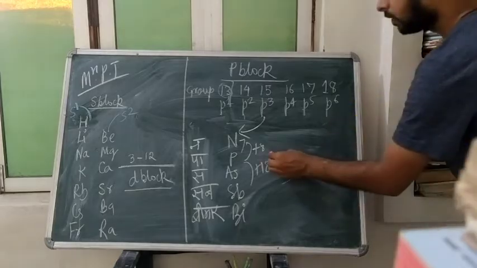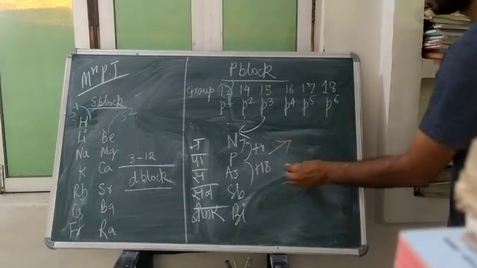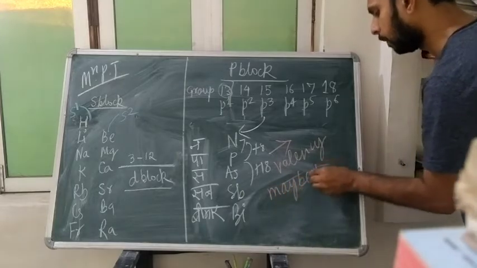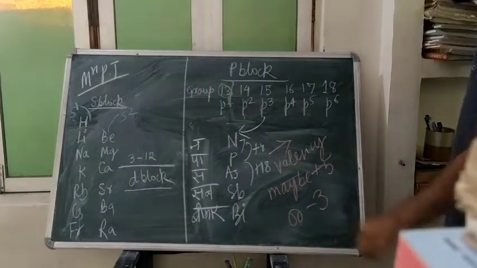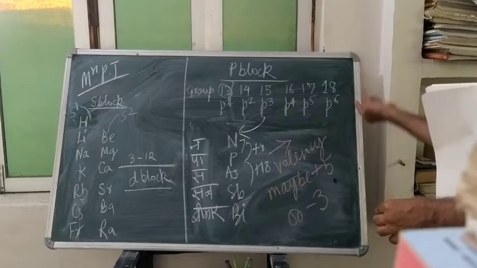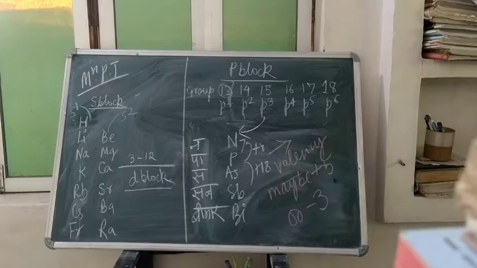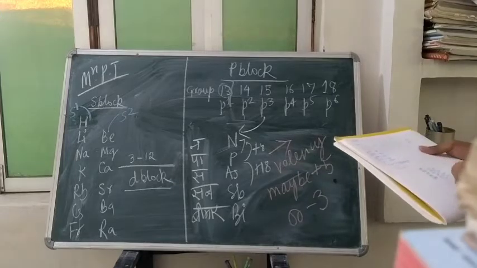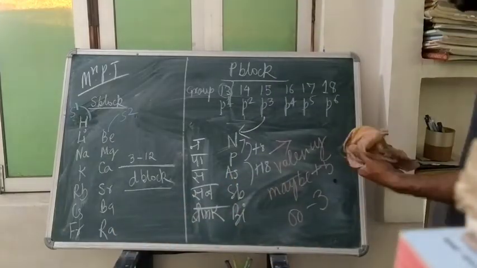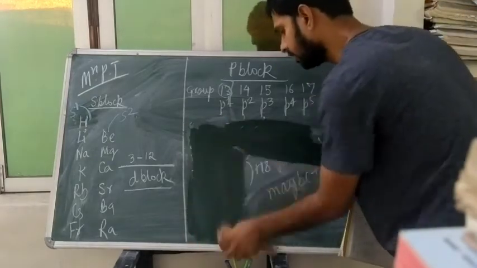The valency of this 15 group means P3 valency may be plus 5 or minus 3. Plus means to lose the electron, so it can lose 5 electrons or it can accept. Accept means minus 3 electrons. Okay. Now P2 to 4, 5. I am ignoring the new element discovered since it is not present in your course. So I am having this P3. Up to P3 we have reached.